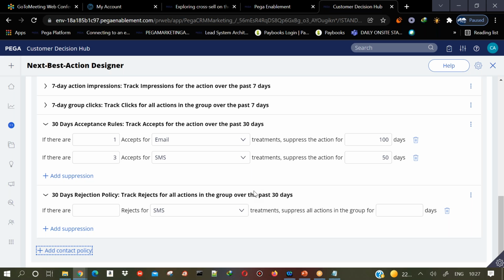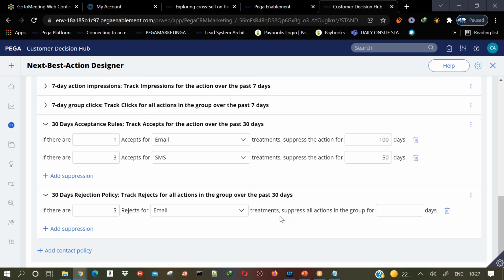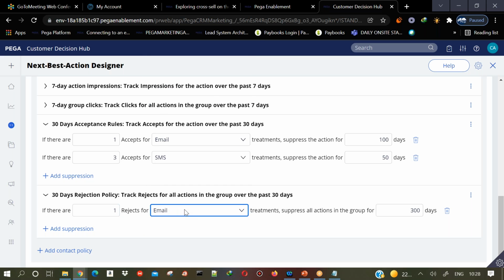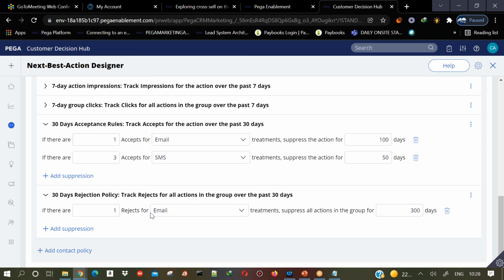If the interaction history has data where the customer has, let us say, made 5 rejects for email treatments, then suppress all the actions in the group for, let us say, 300 days. You can just give one also. That means one reject has happened. That means one particular offer present in the credit cards group, some customer has rejected it, then we are suppressing all the offers. That means we will not show any credit card offer for the next 300 days.